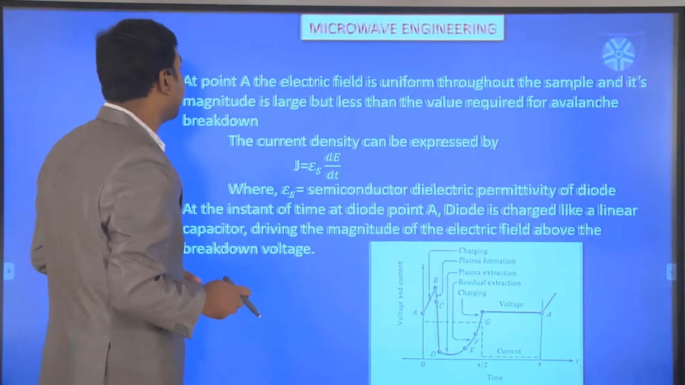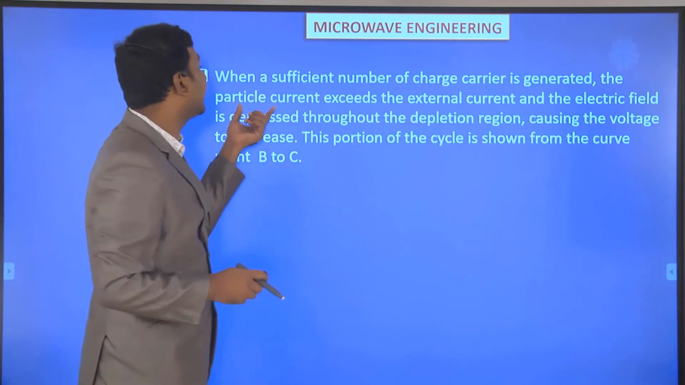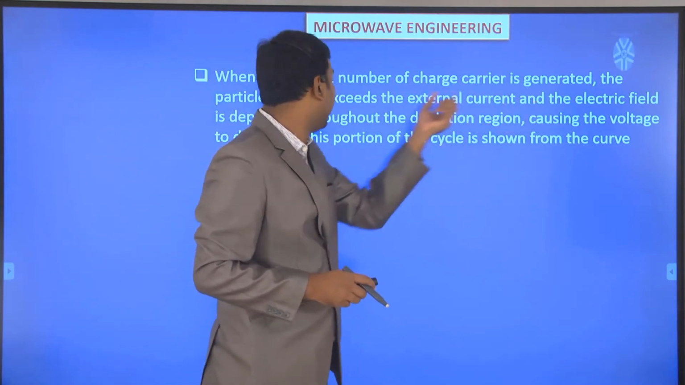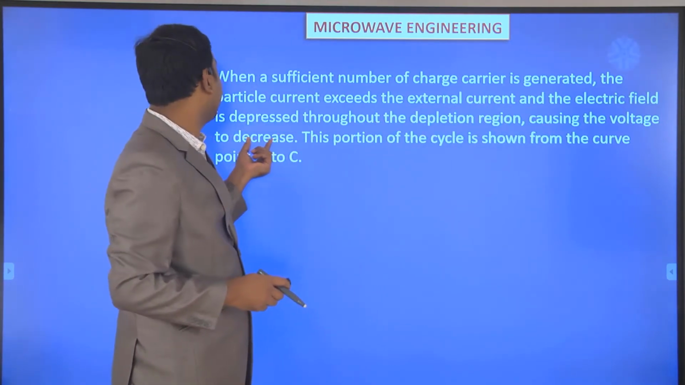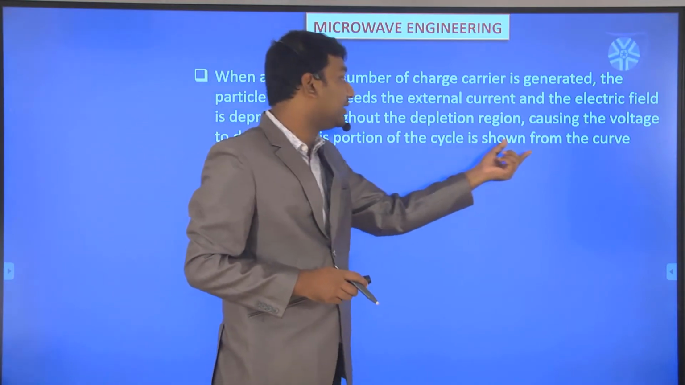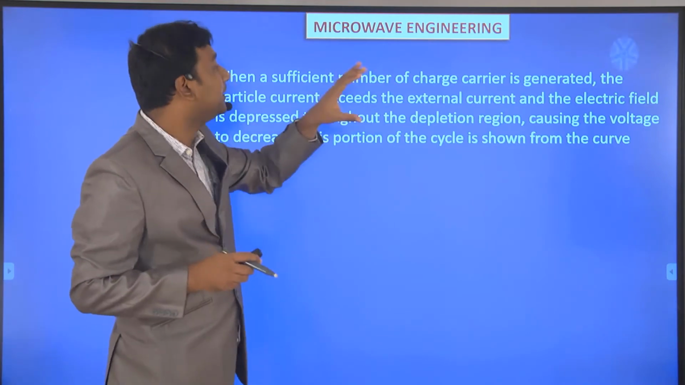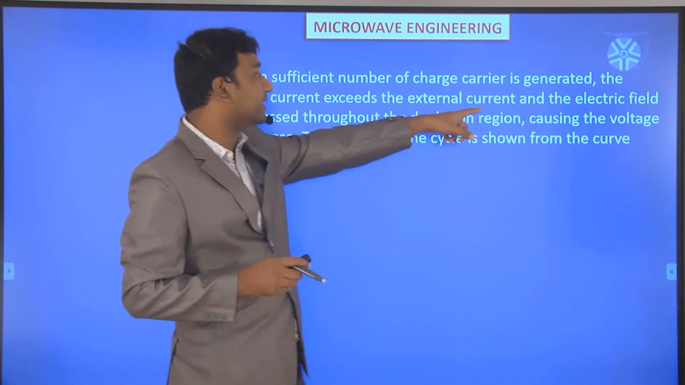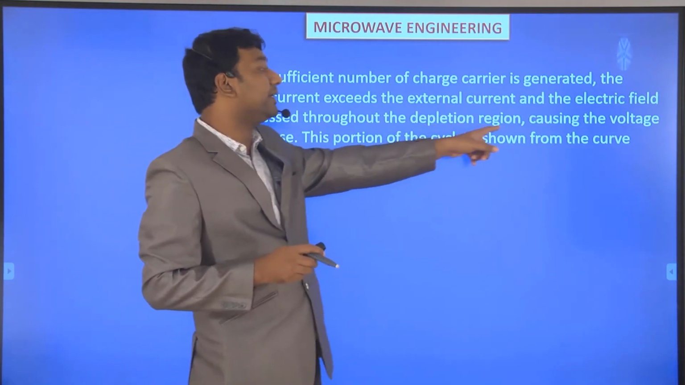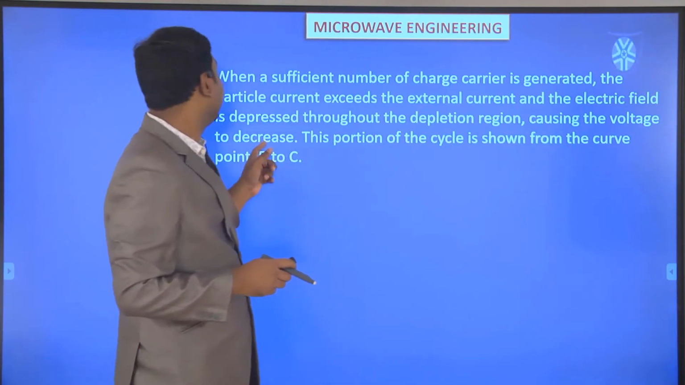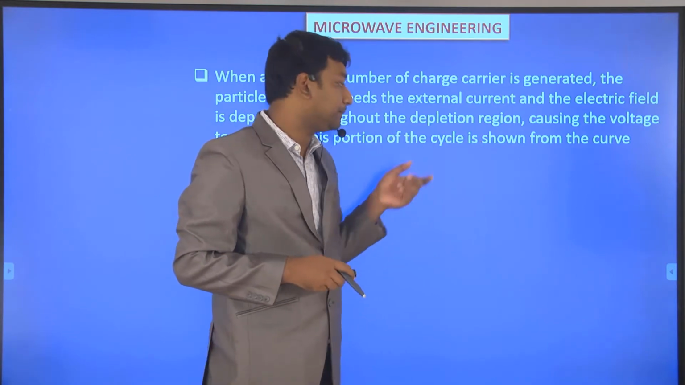Okay. Now whenever it reaches point B, when a sufficient number of charge carriers is generated, the particle current exceeds the external current and the electric field is depressed throughout the depletion region, causing the voltage to decrease. This portion of the cycle is shown from the curve B to C. Okay. So whenever a sufficient amount is generated and it exceeds the external current, the electric field is depressed throughout the depletion region, causing the voltage to decrease. So this portion of the cycle is shown from the curve B to C.